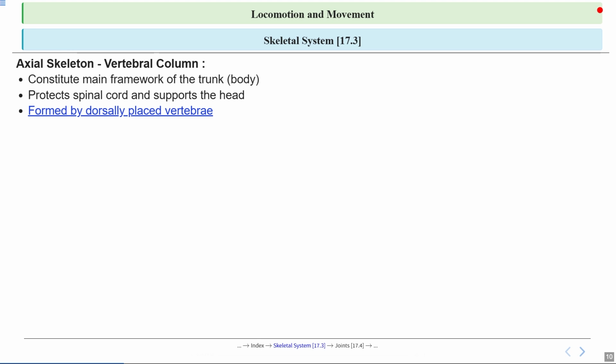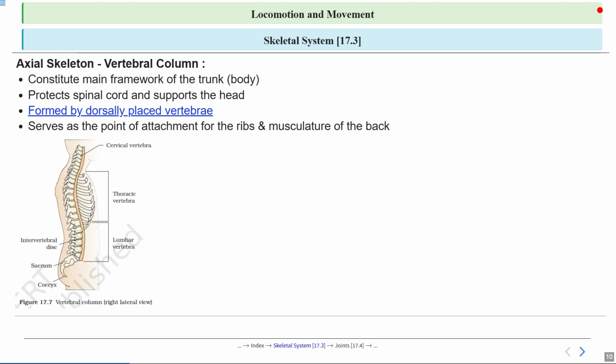Remember that the vertebral column is formed by the vertebrae that are placed along the back, or we can say dorsally. So you can think of these vertebrae as a stack of building blocks, each one fitting on top of another to create a strong but flexible column. The vertebral column also serves as the attachment point for the ribs and muscles of the back. This is similar to how branches attach to the trunk of a tree, allowing for movement and support. These connections help us twist, bend, and move our upper body. So here you can see the picture of the vertebral column, which helps us visualize how everything is placed that we have just discussed. So you can notice how the vertebrae are stacked and how the ribs connect to them.